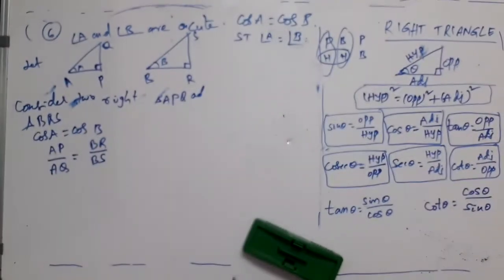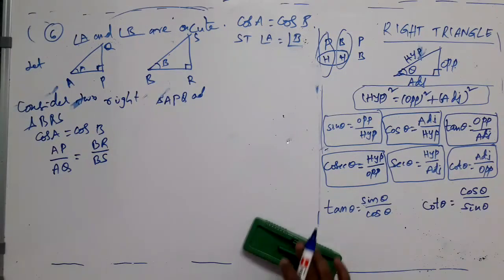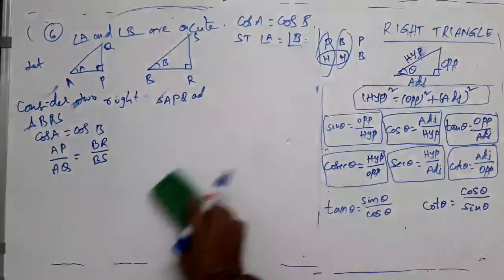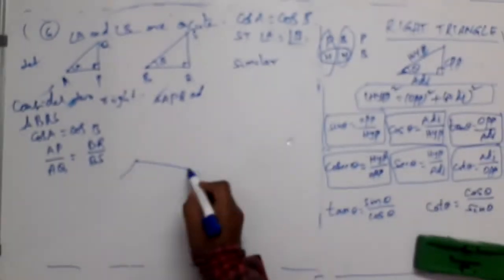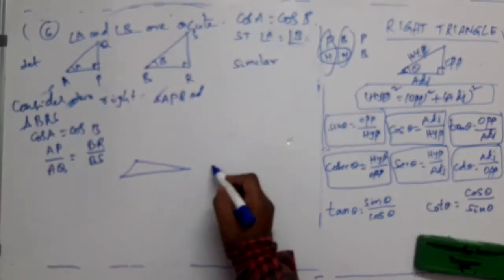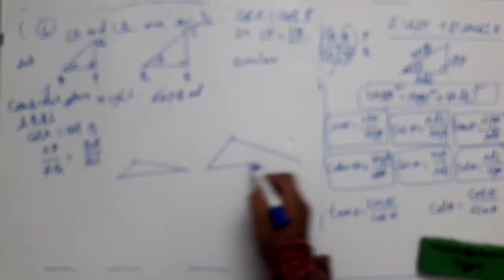This is what I have now. My target is to show that angle A is equal to angle B. Now, how shall we proceed? Listen, to solve this question we will use the concept of similarity of triangles. What is similarity of triangles? See this. There is a chapter called similarity of triangles.